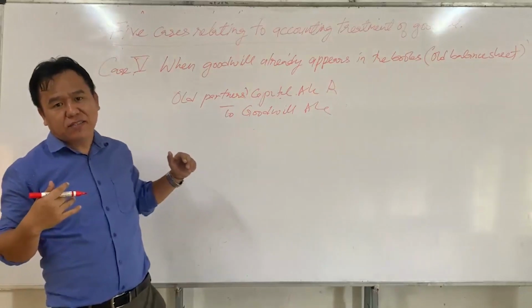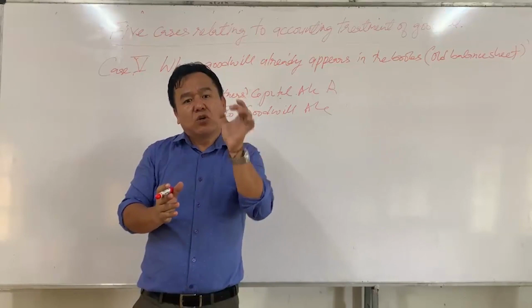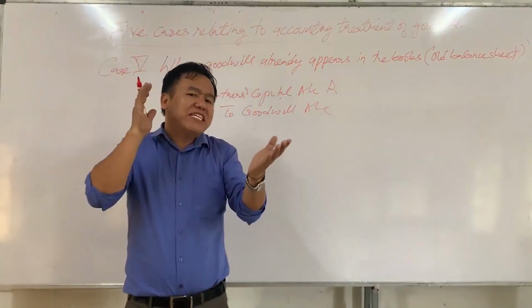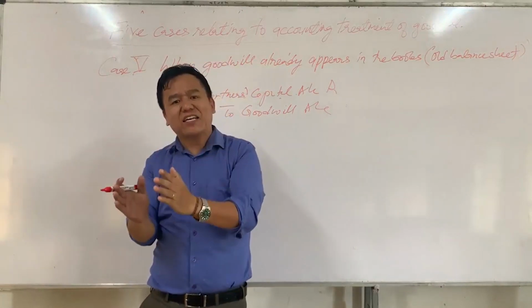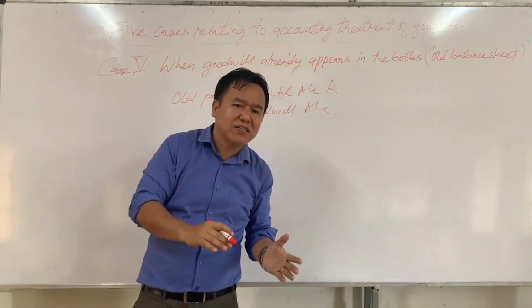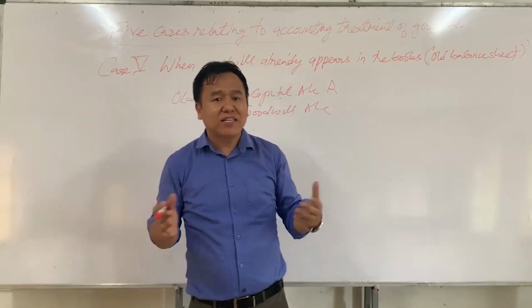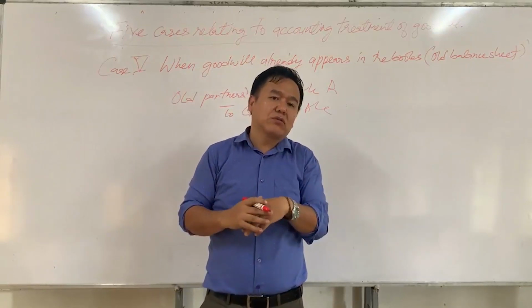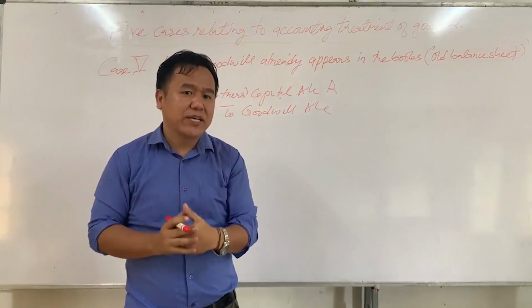But for us, as far as class 12 is concerned, goodwill, if it appears in the old balance sheet, should always be treated as self-generated goodwill. Therefore, it has to be written off among all partners in their old ratio, since the new partner doesn't want to show goodwill in the balance sheet because Accounting Standard 26 does not allow it.